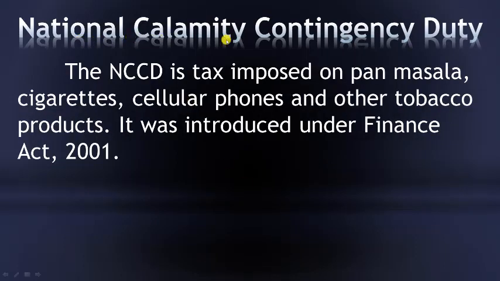The next one is national calamity contingent duty. The NCCD is a tax imposed on pan masala, cigarettes, cellular phones and other tobacco products. It was introduced under the Finance Act of 2001. NCCD is generally applicable on specified products, and if you see here, except for cellular phones, it is usually levied on the sin products, right?